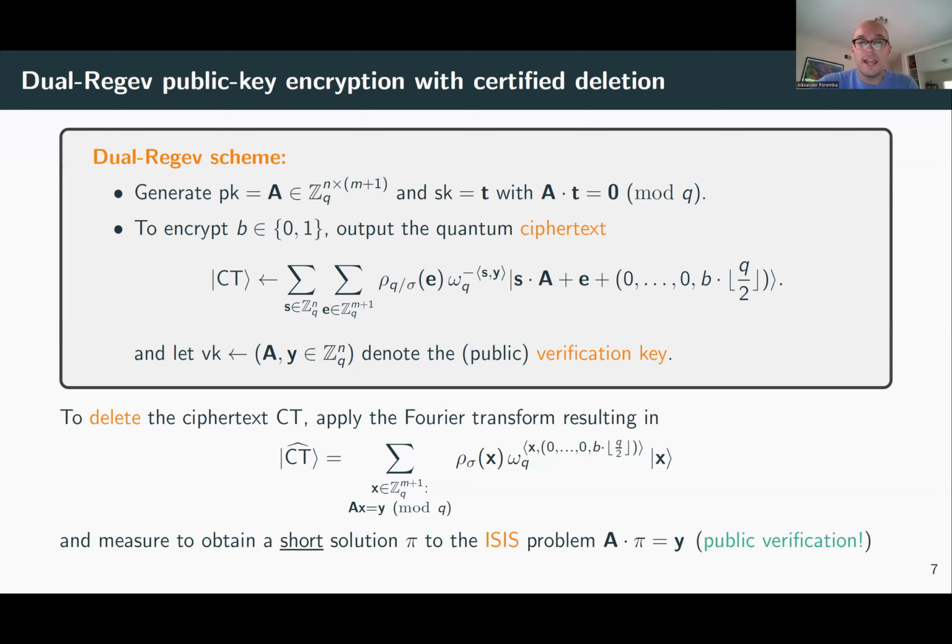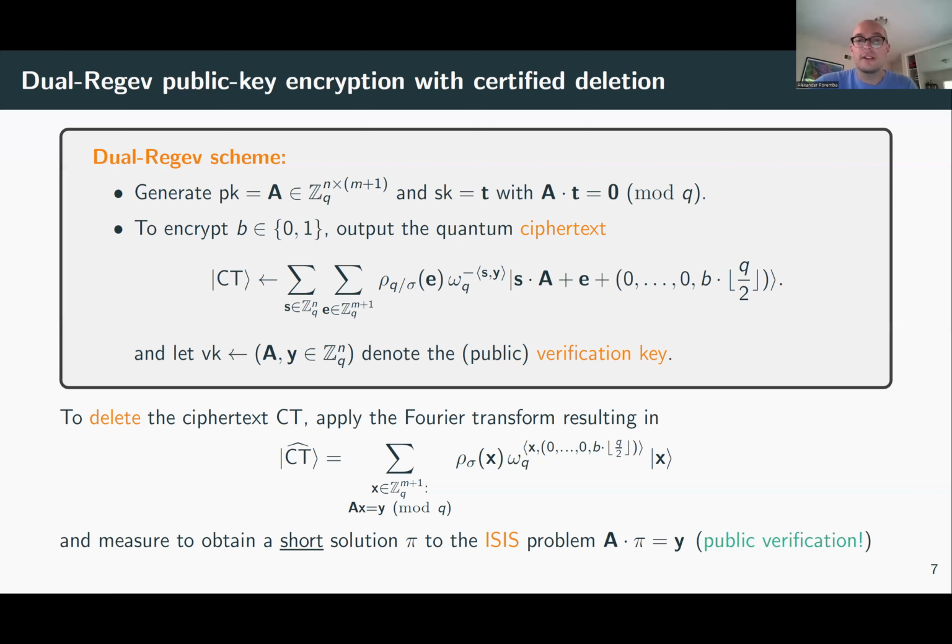So notice that A and Y are public, right? I can just hand these objects out to anybody, and they could immediately verify ITCS solutions by just checking if pi is short and if it maps to Y. Okay, so public verification is something we get for free using this template. So that's really nice. And we know that the ITCS problem is computationally intractable.